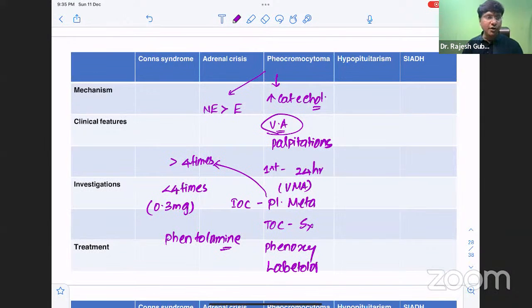Okay, next, followed by that, hypopituitarism. Now, hypopituitarism is mainly partial or complete loss of the anterior pituitary hormones. What are those? Growth hormone, ACTH, prolactin, luteinizing hormone, follicle stimulating hormone, and thyroid stimulating hormone. But the question is, what is the most common cause of panhypopituitarism? The most common cause of panhypopituitarism will be pituitary adenomas.